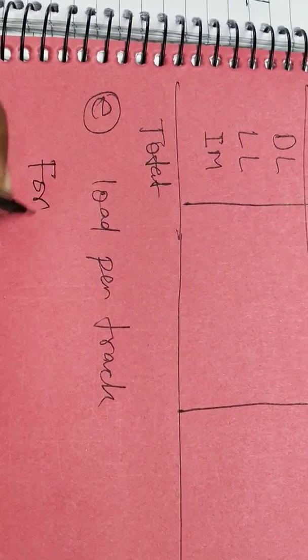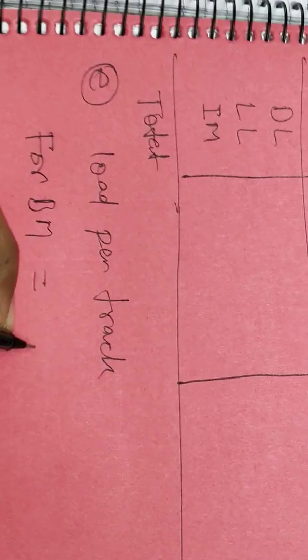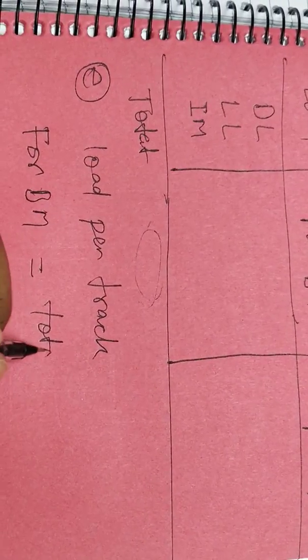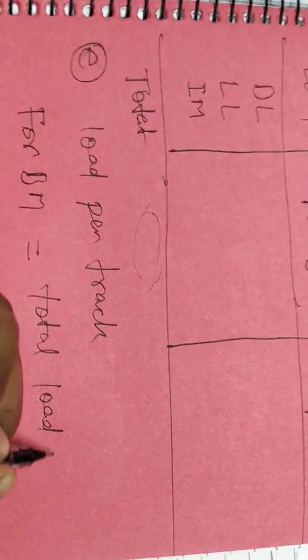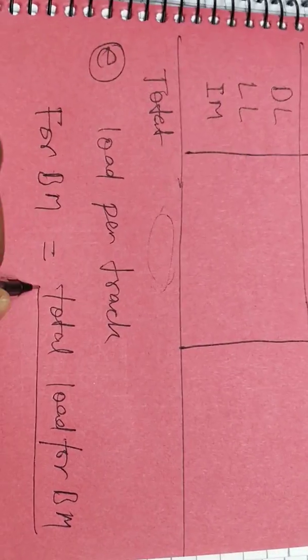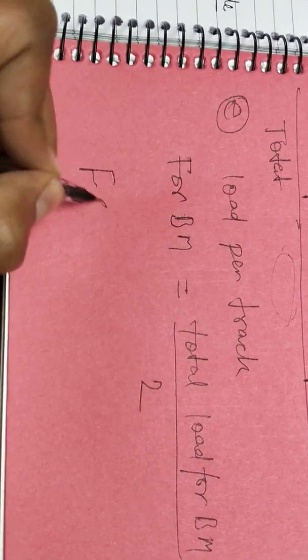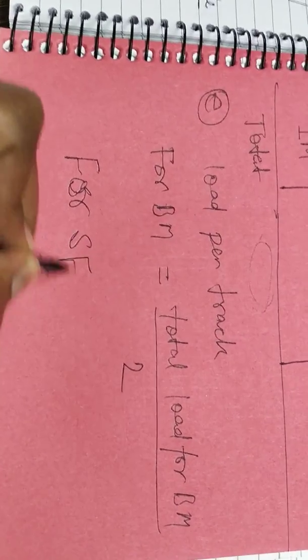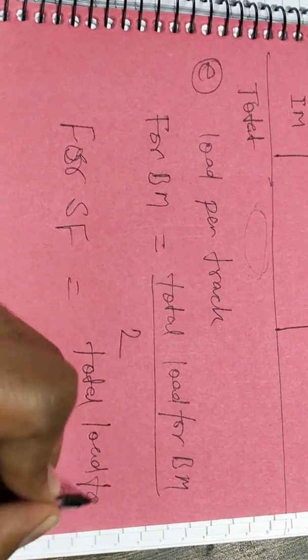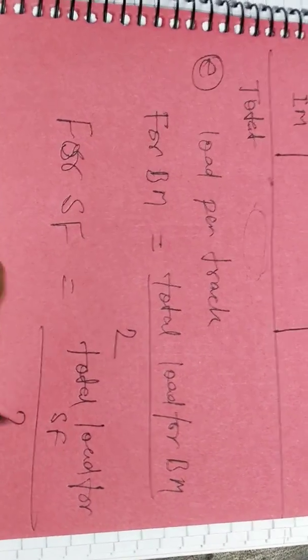Okay, for bending moment, it is total load for bending moment divided by 2, which I have to find out. And for shear force, it will be total load for shear force divided by 2, which we will evaluate from here. Okay, now we will start step second.